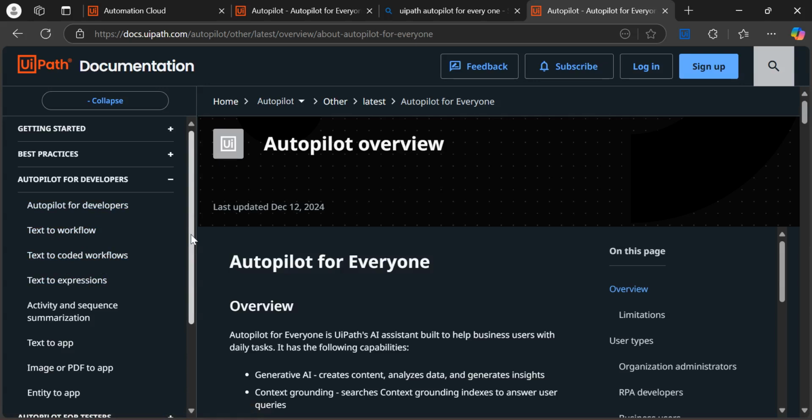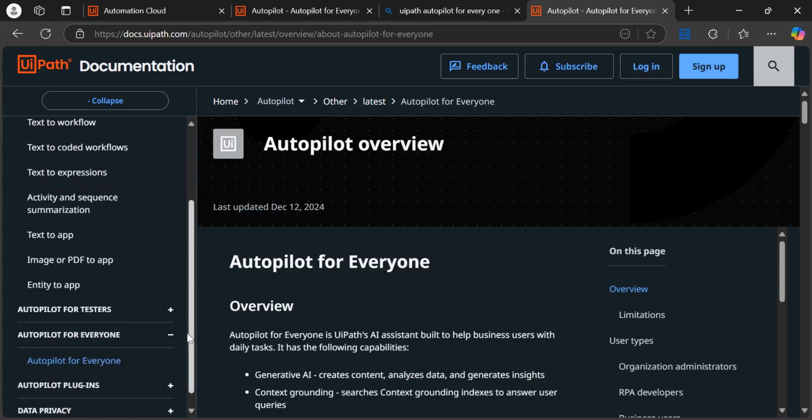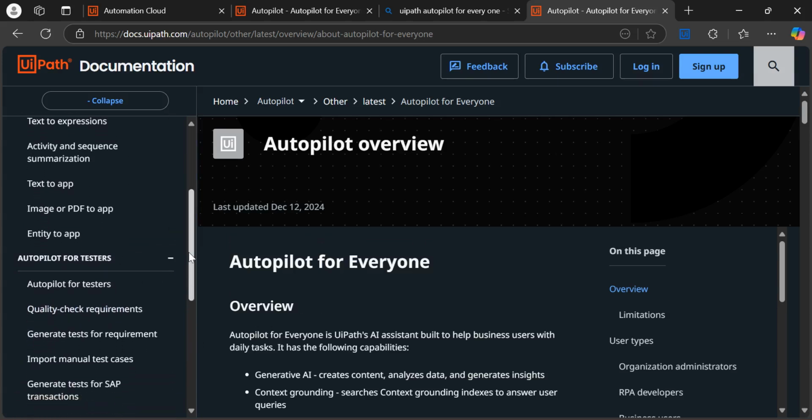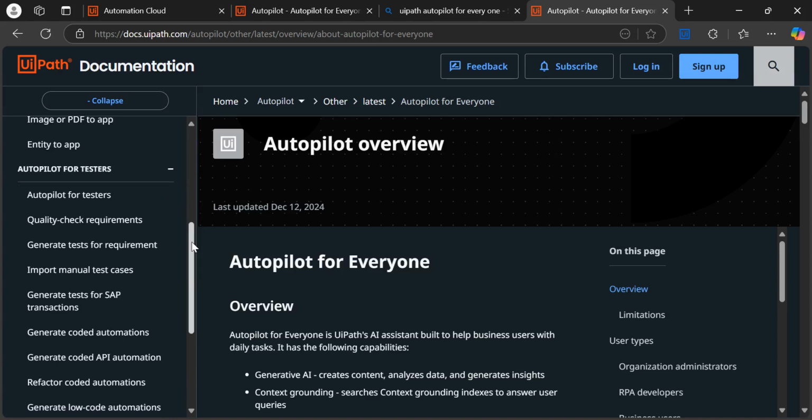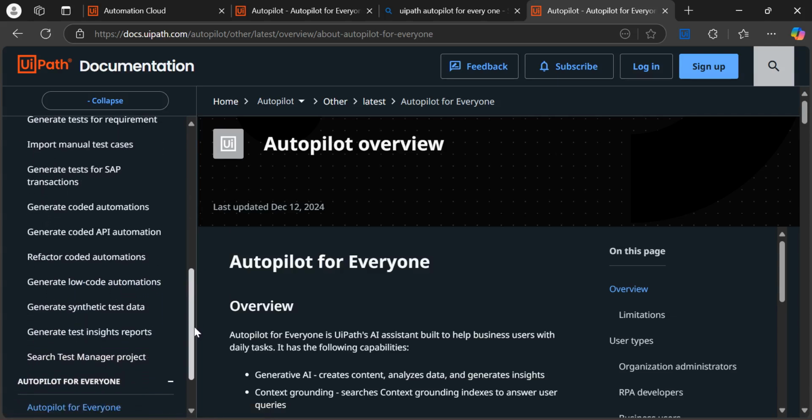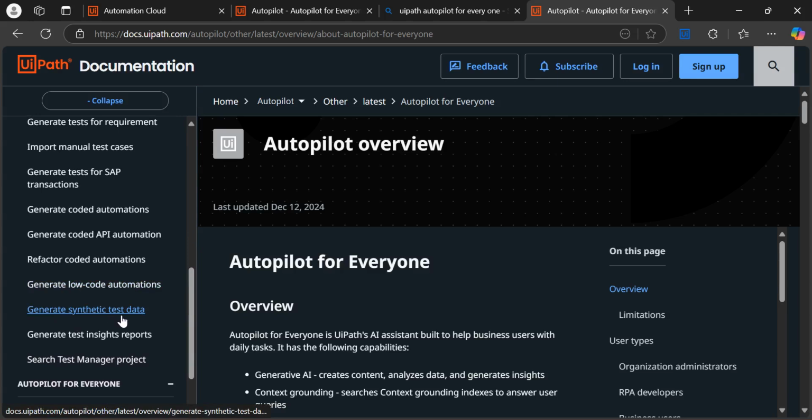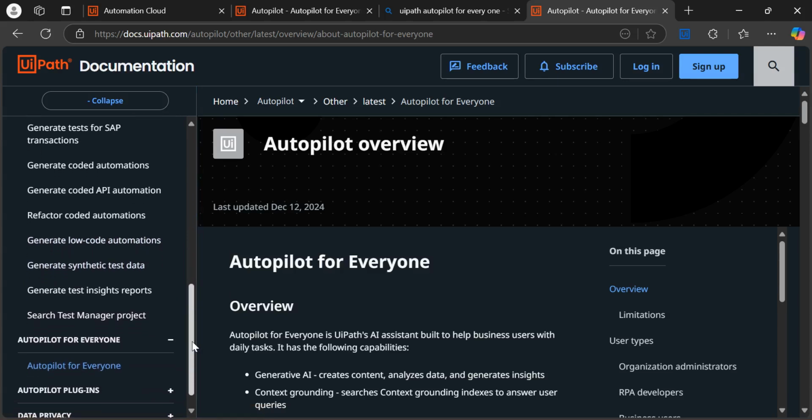You remember in my previous video I showed how to create a workflow by writing plain text. If you have not seen it, go and see my previous video, part one. In a similar way, they also explain what a tester can do. By providing plain text, this LLM will generate the test cases and quality checks. Lots of things are written, like refactoring code, low-code automation, and generating synthetic test data, right?